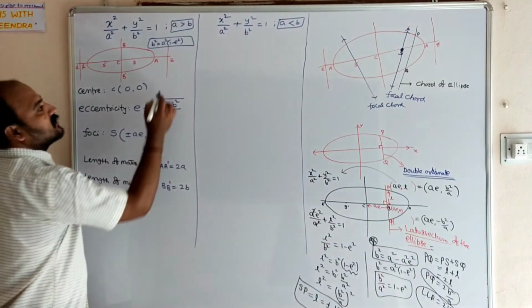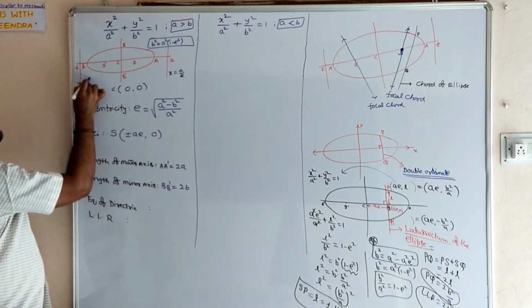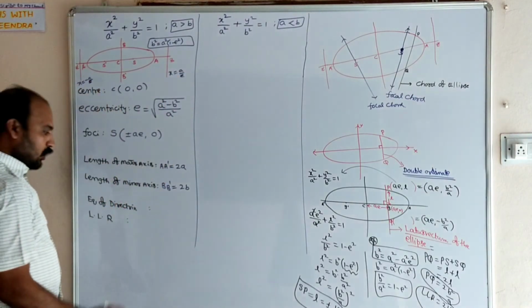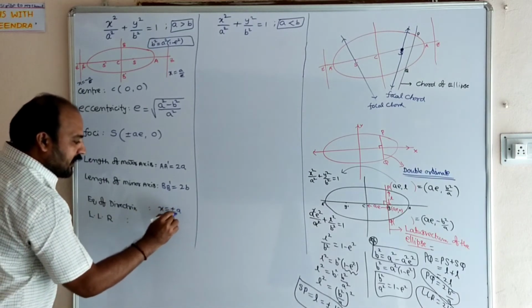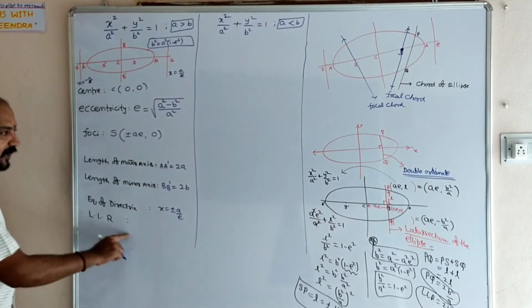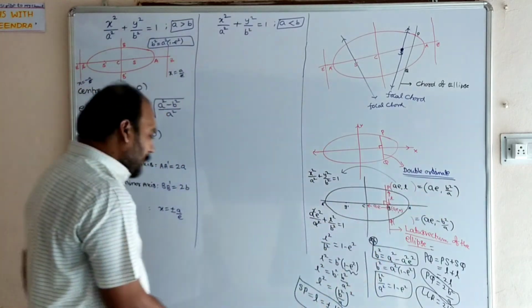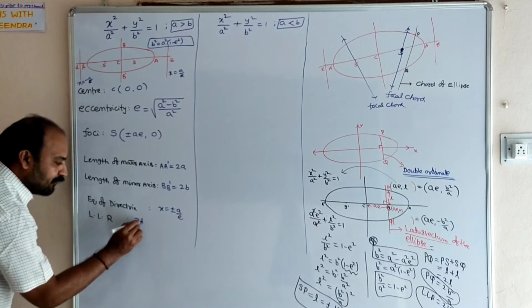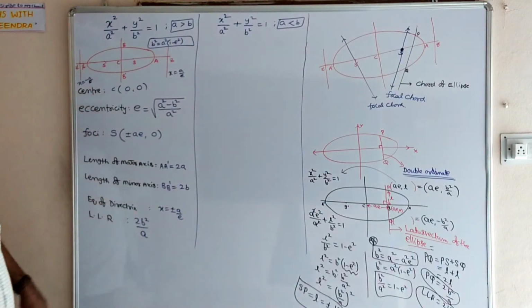Equation of directrix is x equal to a by e, and x equal to minus a by e. So equation of directrix is x equal to plus or minus a by e. Length of latus rectum, already explained, b square by a plus b square by a, 2b square by a. That is the case when a is greater than b.